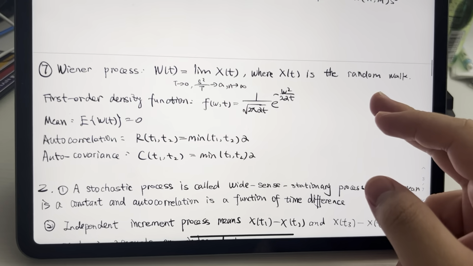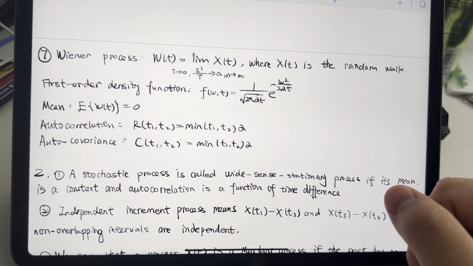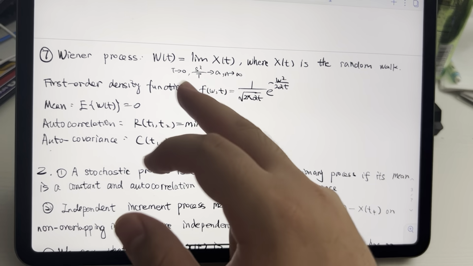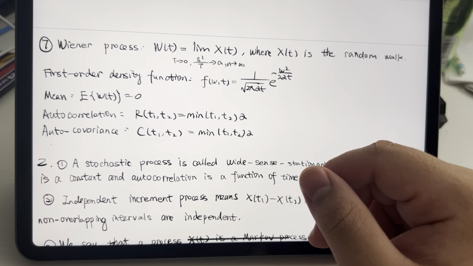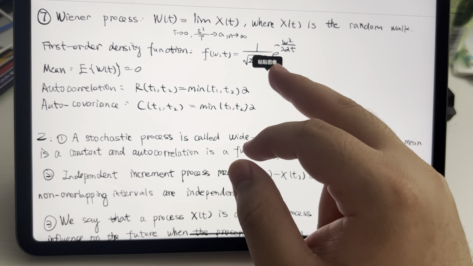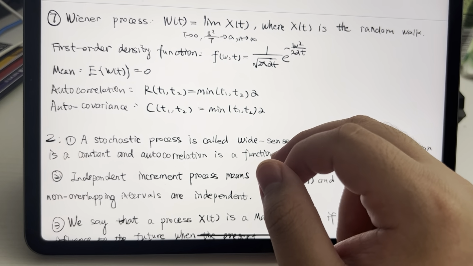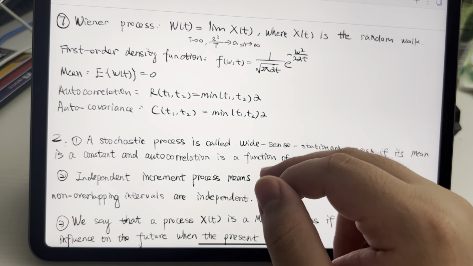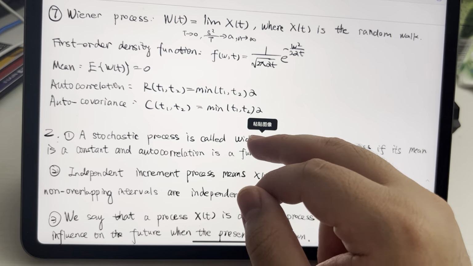read like this one. For the seventh part, the Wiener process W(t) equals the limit of x(t) when the time step tends to 0 and n tends to infinity, where x(t) is a real number. The first order distribution function can be read like a Gaussian form, and the mean equals 0, and the autocorrelation is the minimum of t1, t2 multiplied by alpha, and the autocovariance is like this one, the minimum of t1, t2 multiplied by alpha.